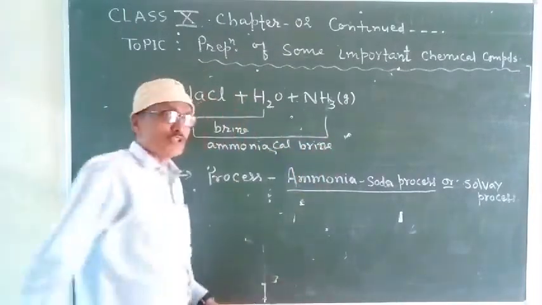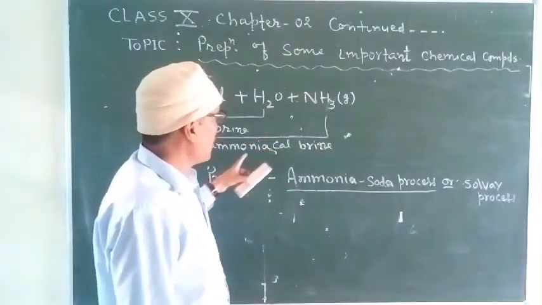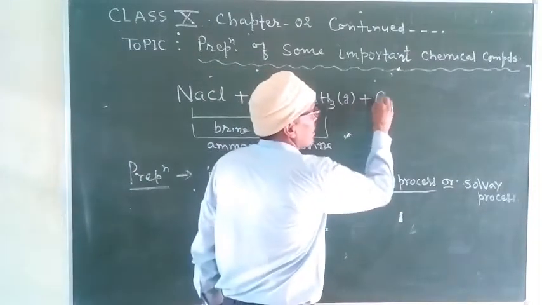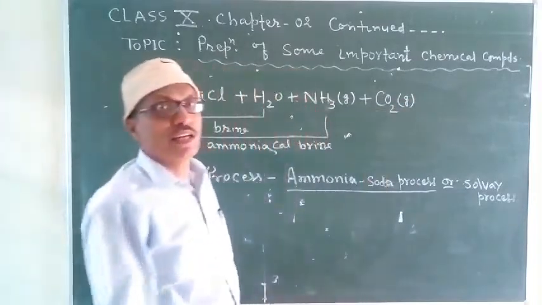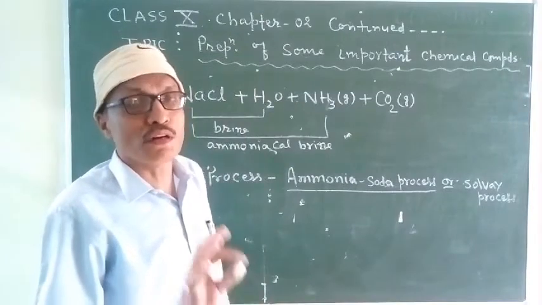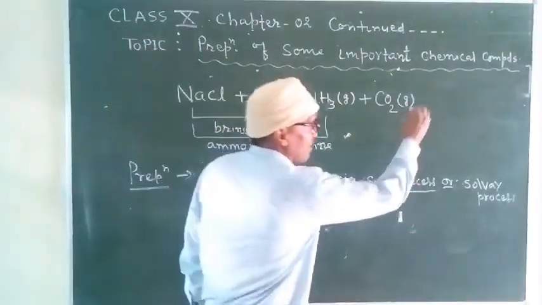right? Now students, in this process, in ammoniacal brine solution, carbon dioxide gas is bubbled. Carbon dioxide gas is bubbled in the solution of ammoniacal brine. Okay? What happens here?